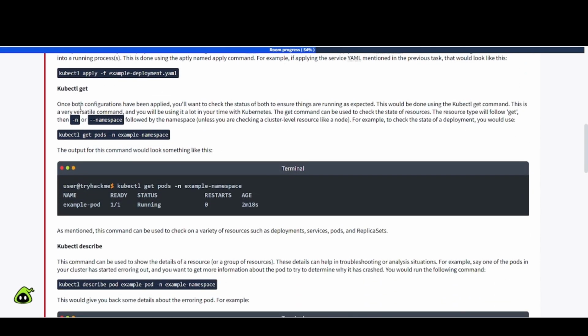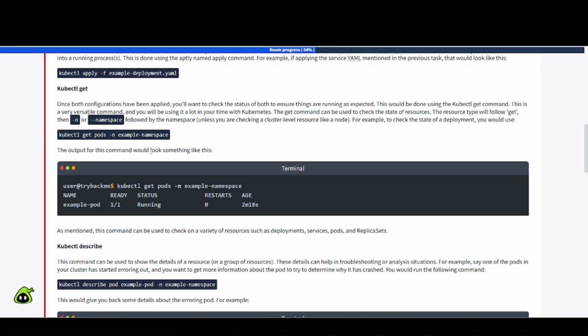kubectl get. Once both configurations have been applied, you'll want to check the status of both to ensure things are running as expected. This will be done using the kubectl get command. This is a very versatile command, and you will be using it a lot in your time with Kubernetes. The get command can be used to check the state of resources. The resource type will follow get, then -n or --namespace, followed by the namespace, unless you are checking a cluster level resource like a node. For example, to check the state of pods, you would use kubectl get pods -n example-namespace.